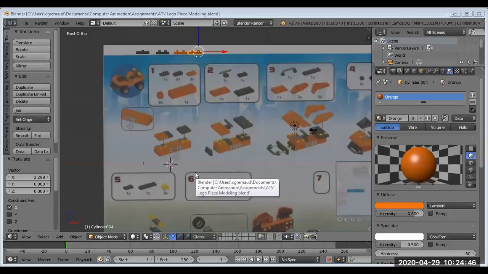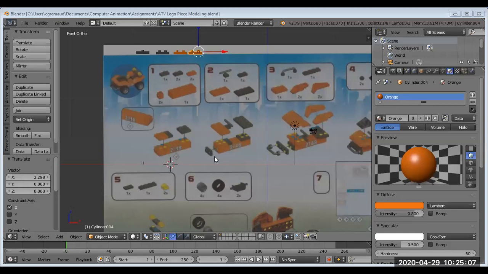So let's just jump back over here. I'll stop share there and click over here again. So I'm going to go to the Blender file now, and let's take a look at how we can do this. I'm just going to show you first of all what it is I'm going to be getting towards. What I'm going to try and do is bring up that ATV building instructions image in my background as a background image, and then I'm going to use that as a basis for building my pieces.